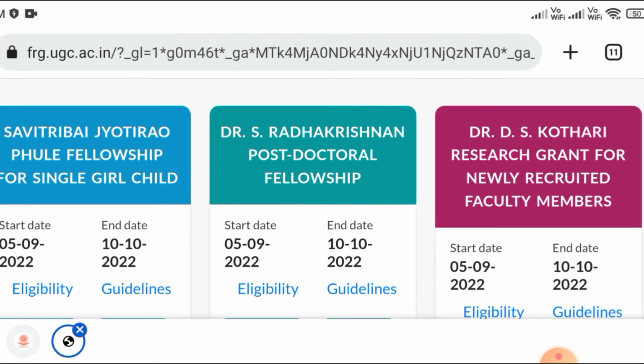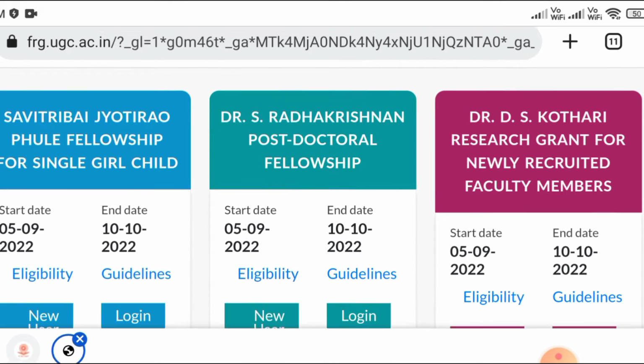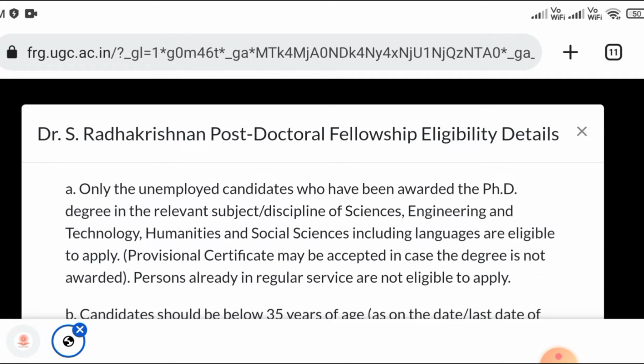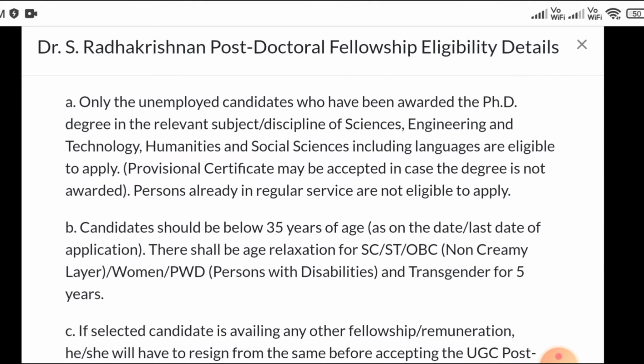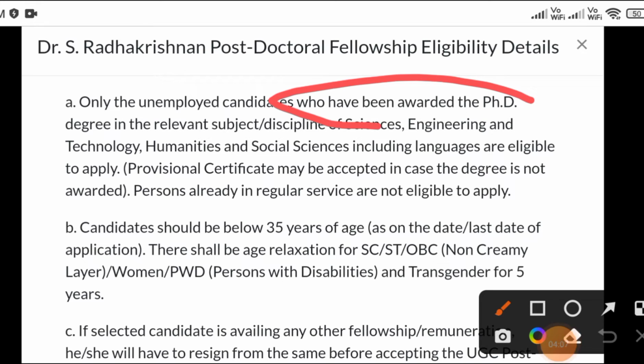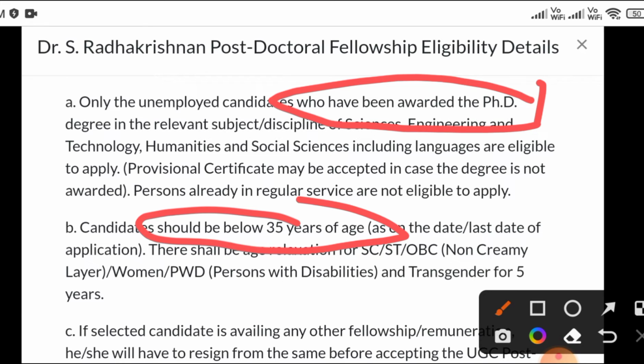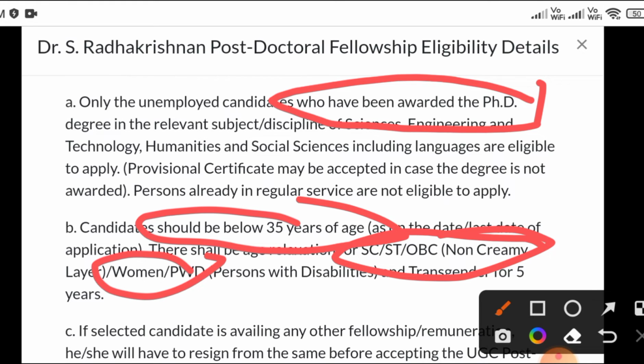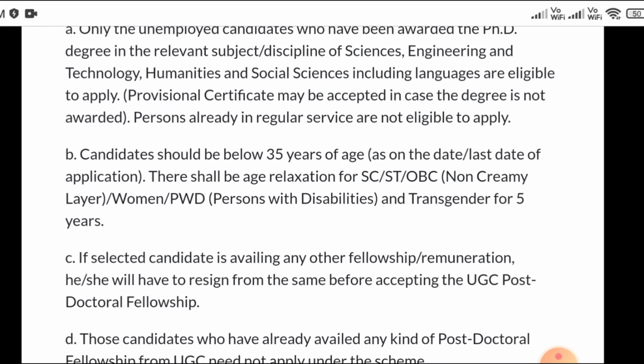The next fellowship: before filling the form, we have to check the eligibility criteria. This is the Dr. Radhakrishnan Postdoctoral Fellowship. Under that, the eligibility is, first, you must have been awarded a PhD degree. Next, the candidate should be below 35 years, and if you belong to any reserved category or are a woman, there is 5 years of relaxation.